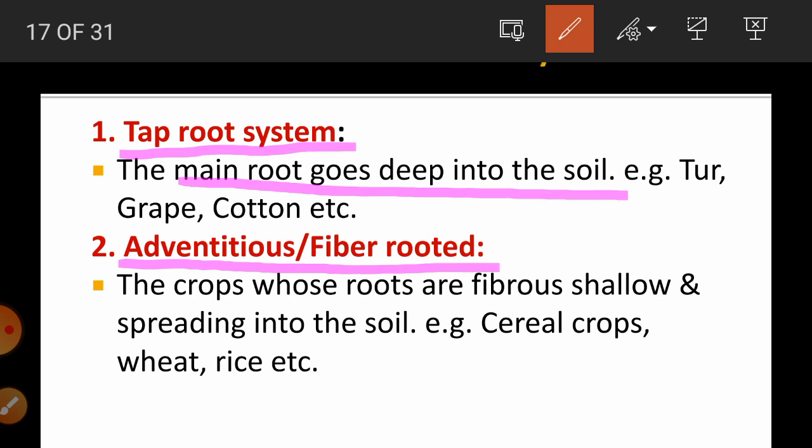The next group is adventitious or fiber rooted. The crops whose roots are fibrous, shallow and spreading in the soil are called adventitious or fiber rooted. Examples are all cereal crops, which have this adventitious root system.